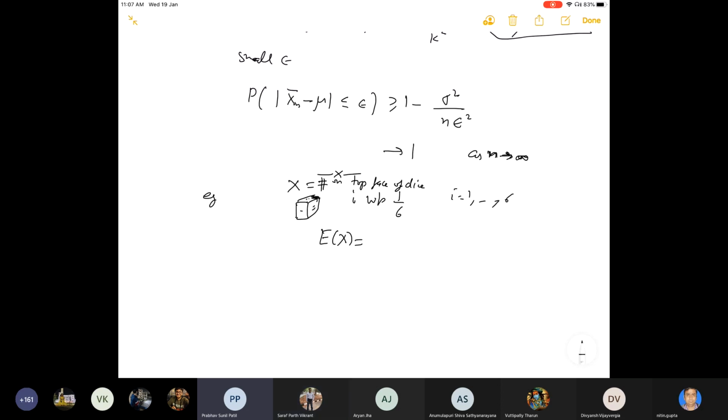Summation x p(x). Yes, summation x p(x). Yes, good, good. So that means just value into probability, multiply that.